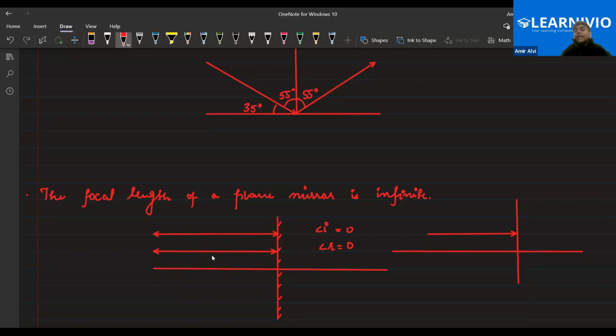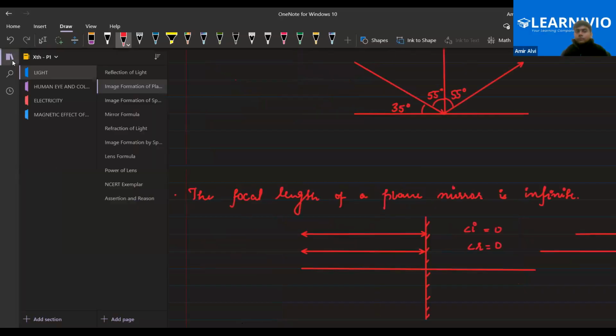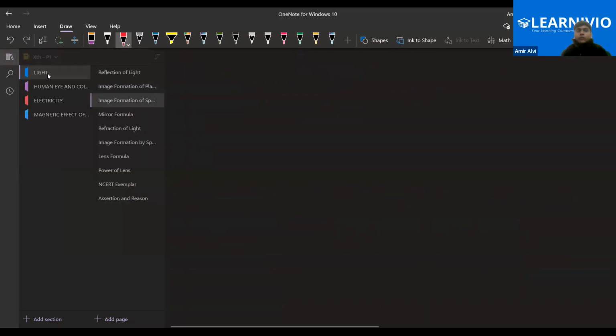So if the light rays are meeting at infinity, then the focal length would be infinite. This might be an MCQ question. I'm saying with surety that there might be a question in the MCQ portion or even in the case study question, asking the focal length of a plane mirror. Most students will say 0 because they will think the angle of incidence is 0, so everything would be 0. No, the focal length would be infinite. Got it, everyone? Yes or no? Tell me quickly. Yes. Chalo, that's great.